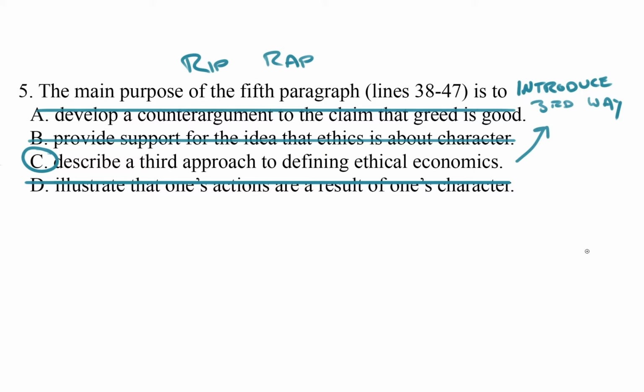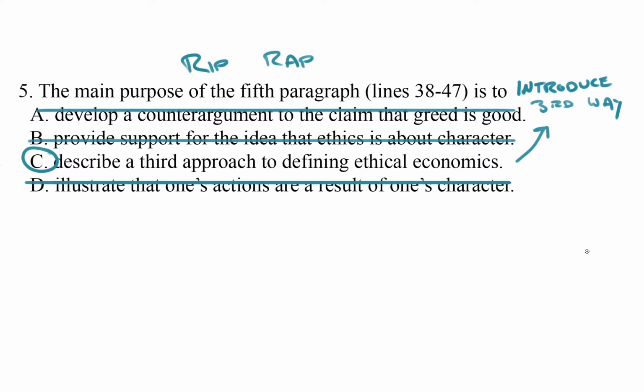So choice A, counter-argument to the claim that greed is good. The way this passage's argument works, the three different arguments aren't really in direct conflict with one another. It's just that they're all three different ways of looking at the same problem.